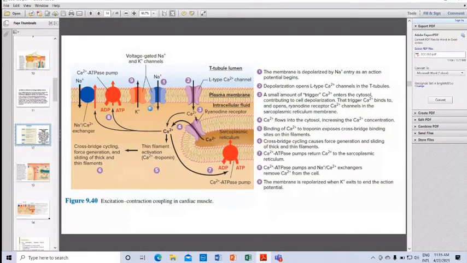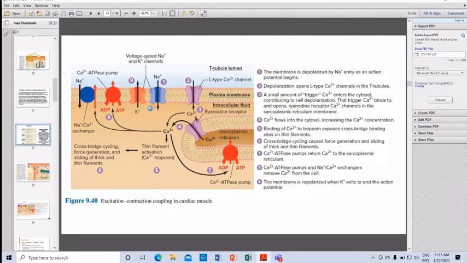Then number 6, cross-bridge cycling causes force generation and sliding of thick and thin filaments.